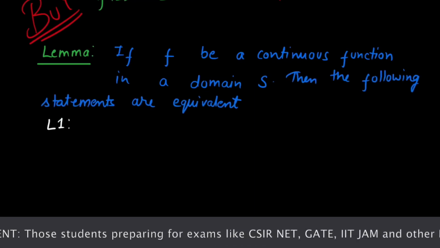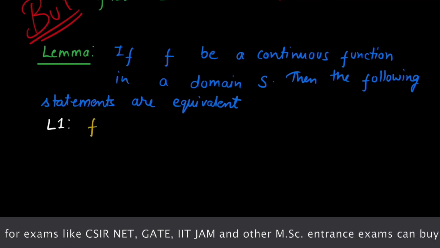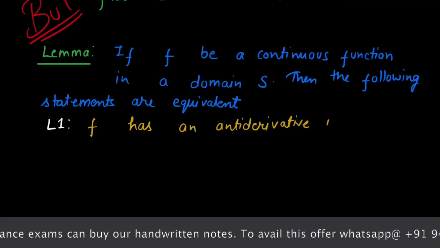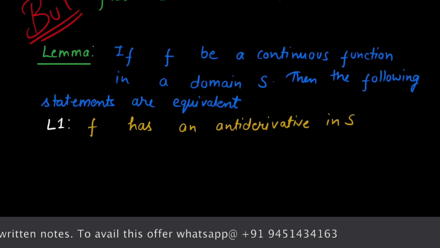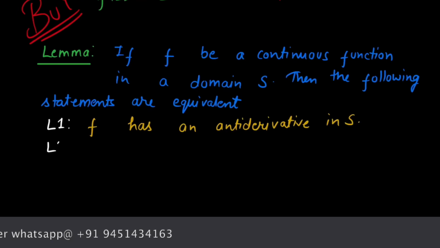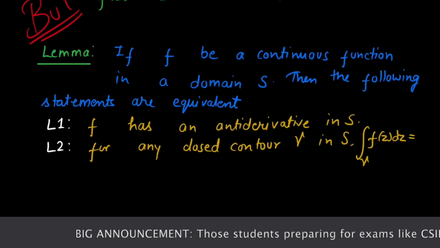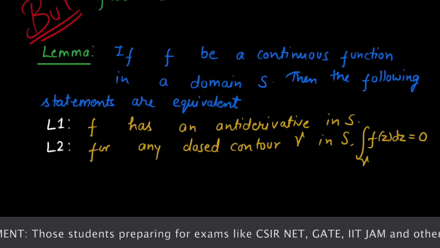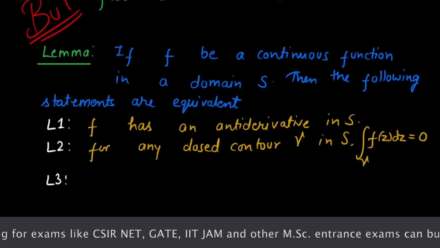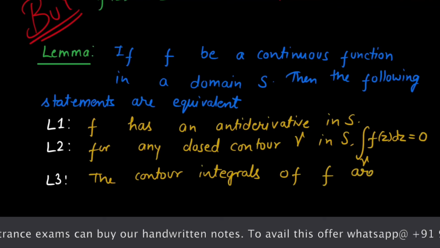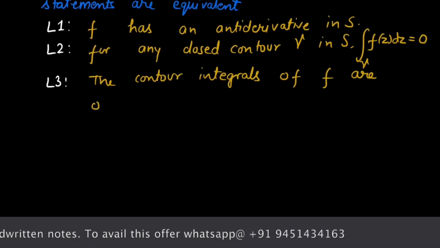Statement 1: f has an antiderivative in S. Statement 2: for any closed contour gamma in S, the integration of function f of z dz equals 0. Statement 3: the contour integrals of function f are independent of paths in S.